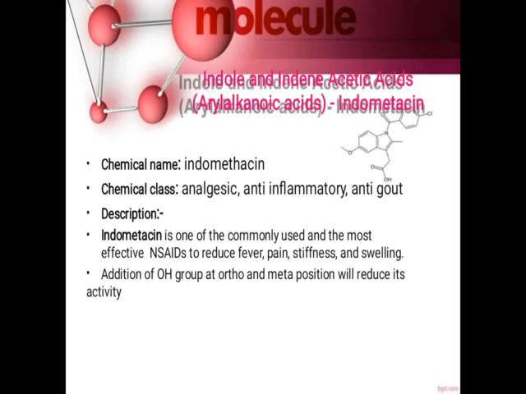So we will move to the first drug, that is indomethacin. This is the structure of indomethacin. It is used as an analgesic, anti-inflammatory, and is useful in the treatment of gout. It is useful to reduce fever, pain, stiffness, as well as swelling. The addition of a hydroxy group at the ortho and meta positions will reduce the activity. So this is about the drug indomethacin.